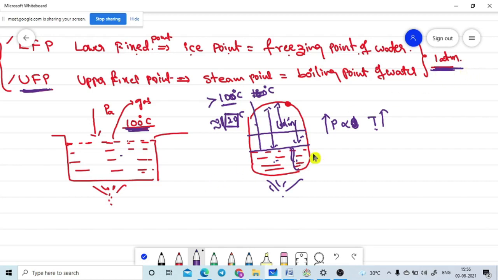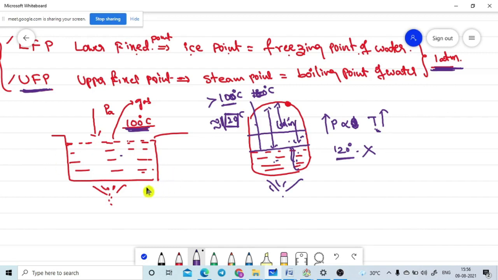If you feel you can use 120 degrees Celsius as the upper fixed point, that is wrong, because if we increase the pressure, the boiling point temperature also increases. That is the condition. These values must be used at 1 atmospheric pressure only. That is the general example I wanted to tell.